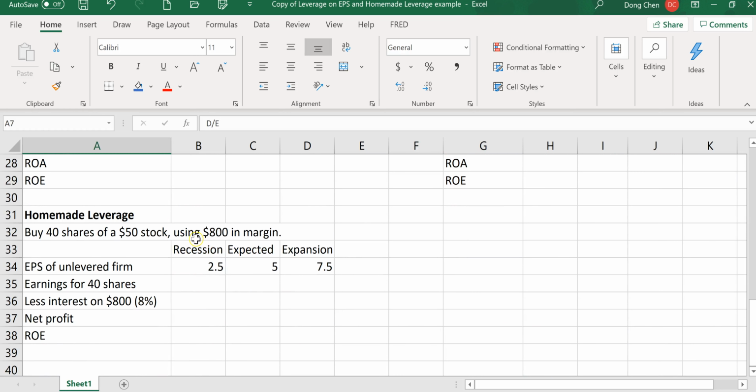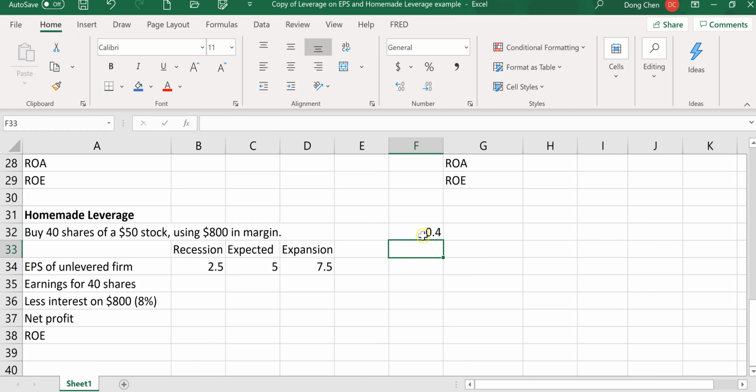So that's why the shareholder wants to borrow $800 out of this $2,000, because that can keep the debt ratio at 800 divided by 2,000, right?